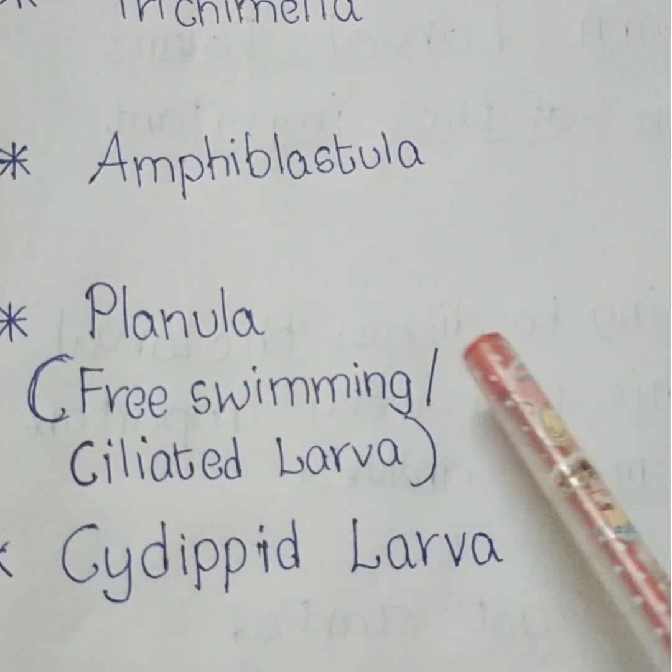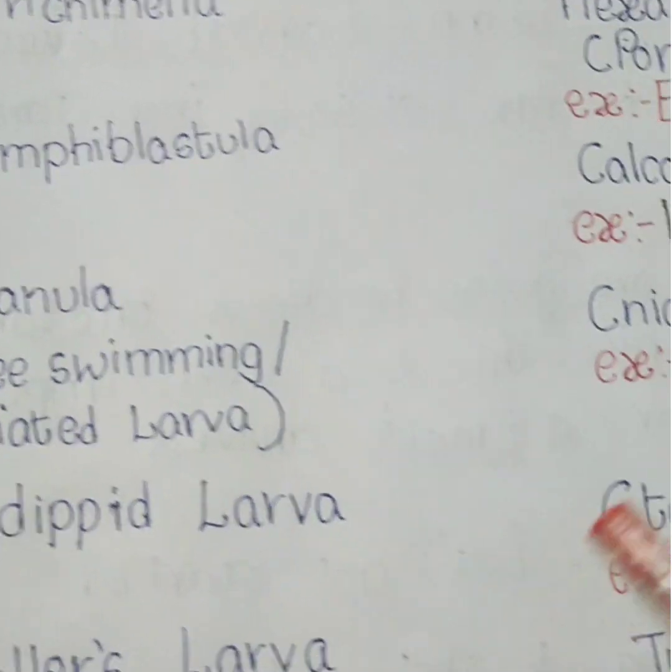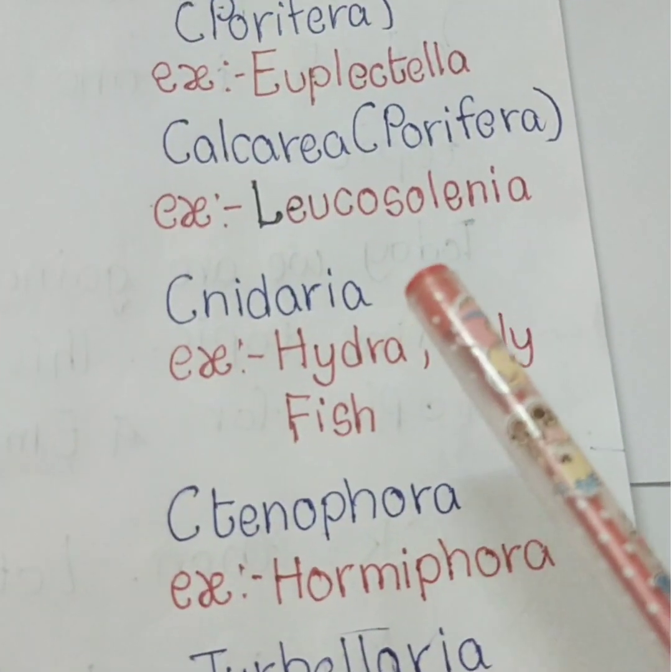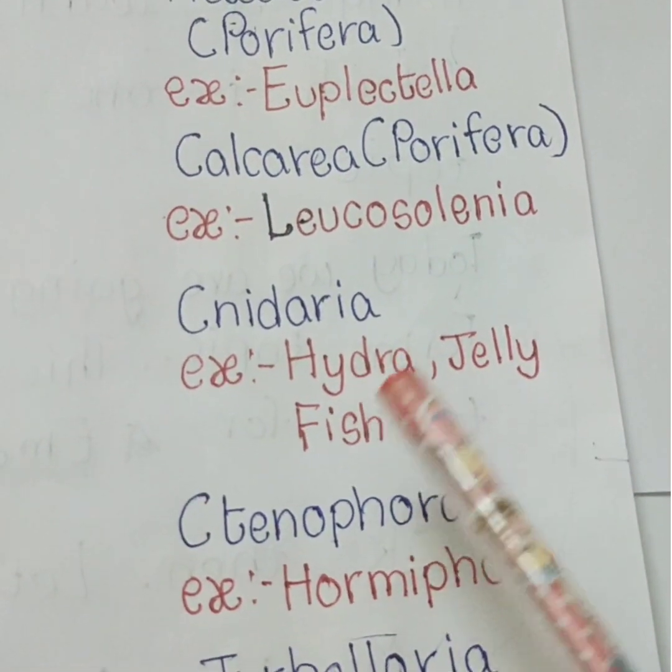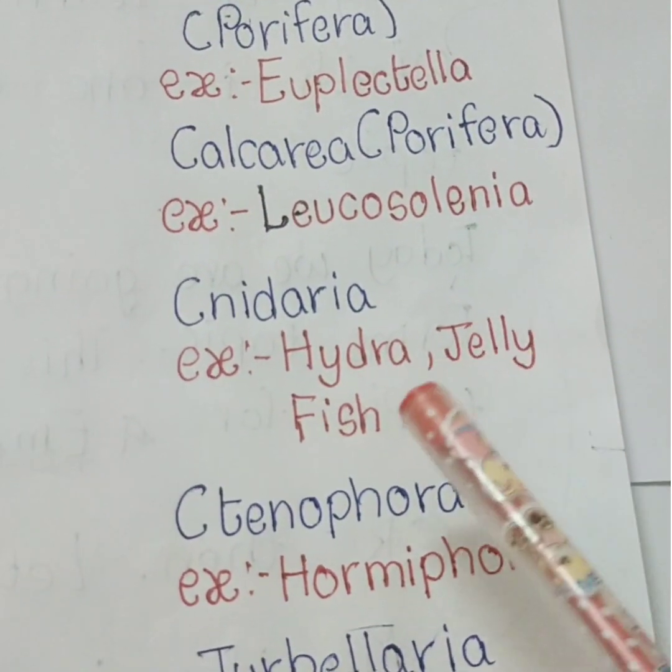Next one, Planula. It is a free swimming and ciliated larva. It is present in Cnidaria. Example, Hydra, jellyfish. The biological name of jellyfish, Aurelia.